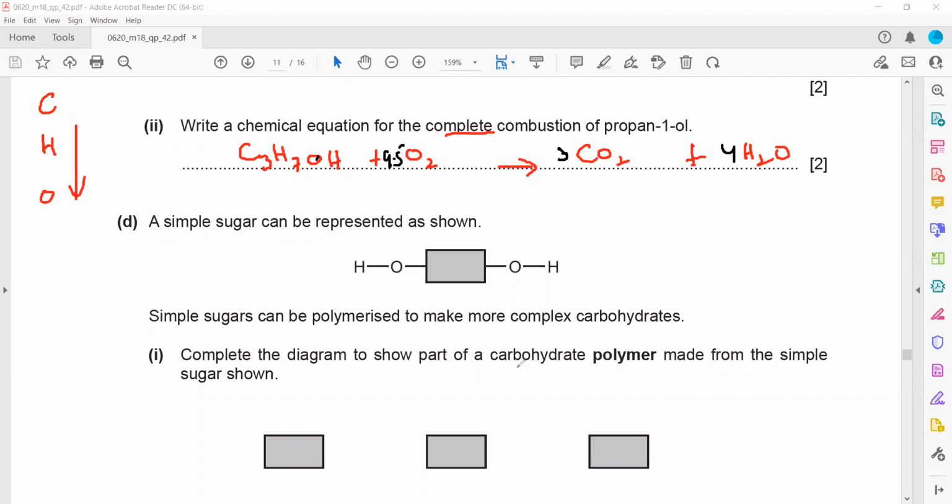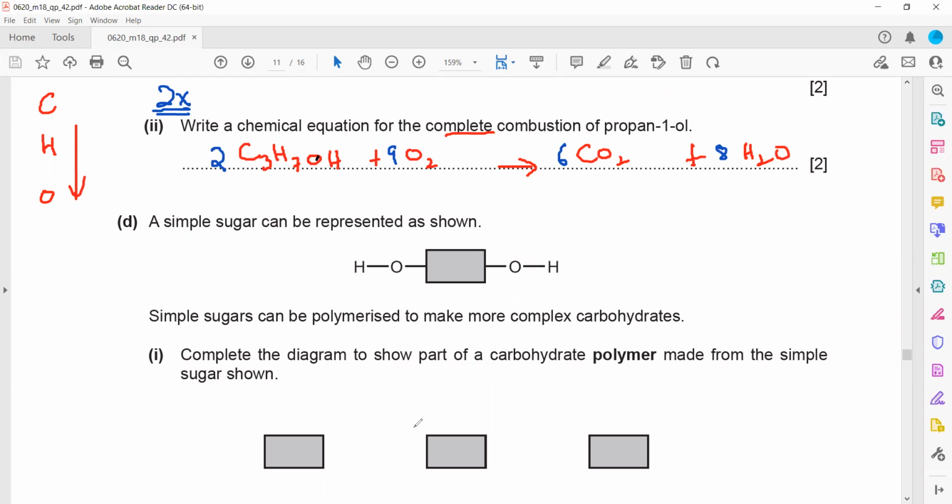But the problem is, we don't balance with decimals. So if we want to balance the equation without a decimal, we multiply all of them by 2. So this will become 2, 4.5 multiplied by 2 becomes 9, 3 multiplied by 2 becomes 6, and 4 multiplied by 2 becomes 8. So that is 2, 9, 6, and 8. Those are the numbers we will use to balance this equation. So we start with carbon, followed by hydrogen, and at the last, oxygen.